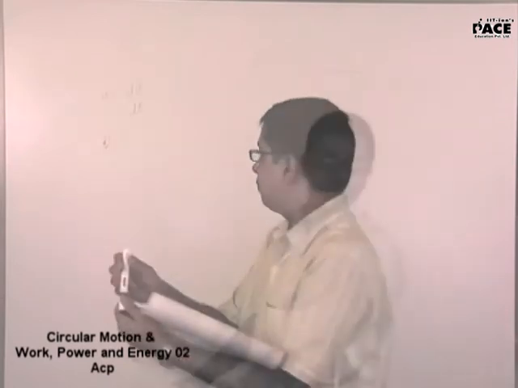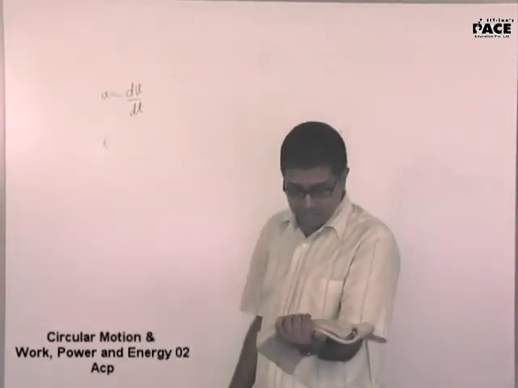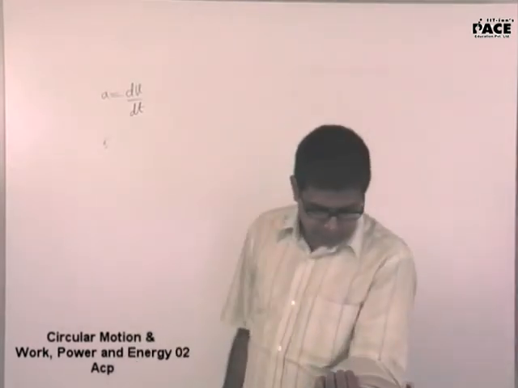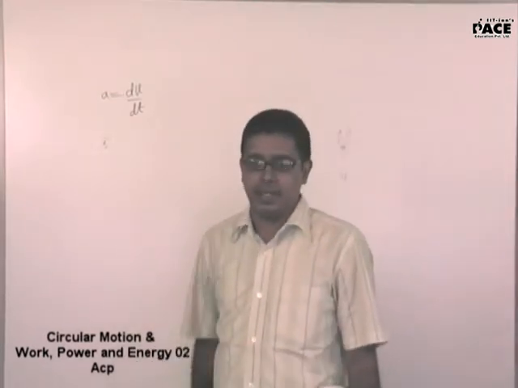Write down this problem. A car goes on a horizontal circular road of radius r. The speed is increasing at the rate of small a. See the board, a is equal to dv by dt. Mu is the coefficient of friction. Find the speed at which the car will skid.